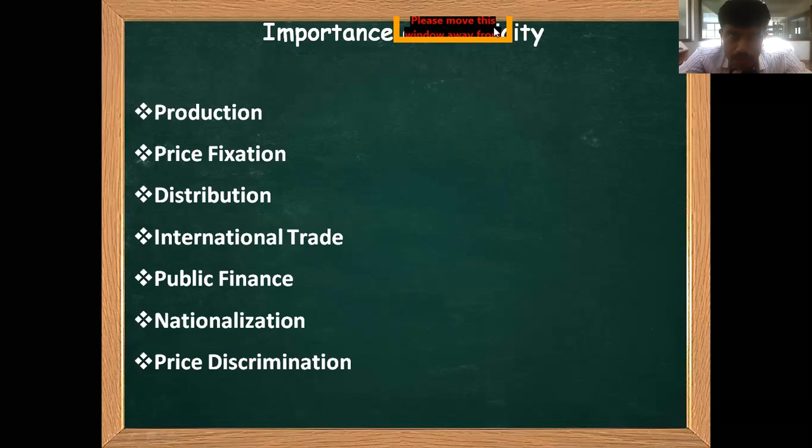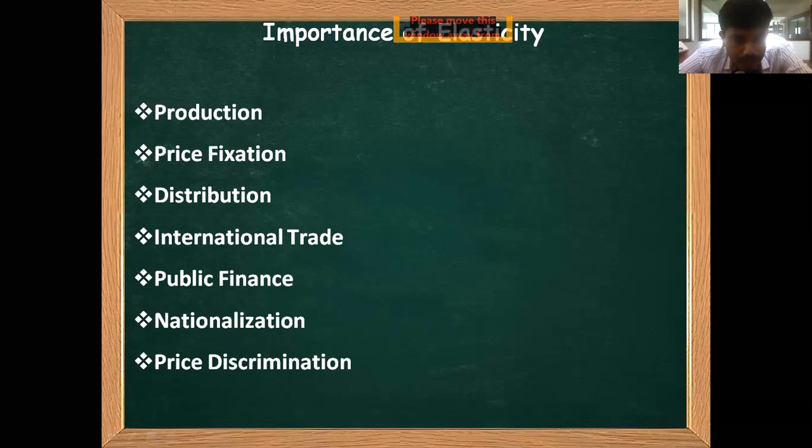Next we will study the importance of elasticity. Elasticity helps decide about the factors of production: when to produce, what to produce, how to produce. All these things play a major role because of the demand requirement and supply requirement, so that production can be understood, what is important to the market conditions.